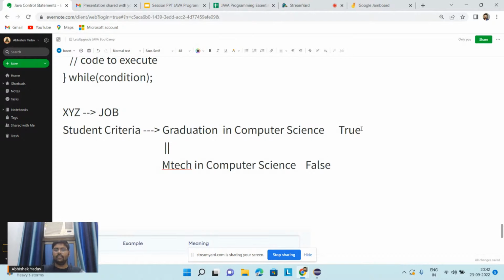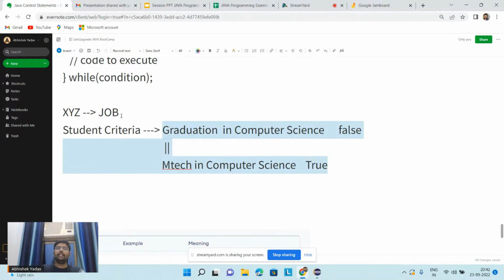Similarly, if this condition is false, if you have done graduation in some different subject, that is in mechanical or some EC subject, and you have done MTech in computer science, then also my whole condition will be true and I will get the admission, I will get the job in this XYZ company.